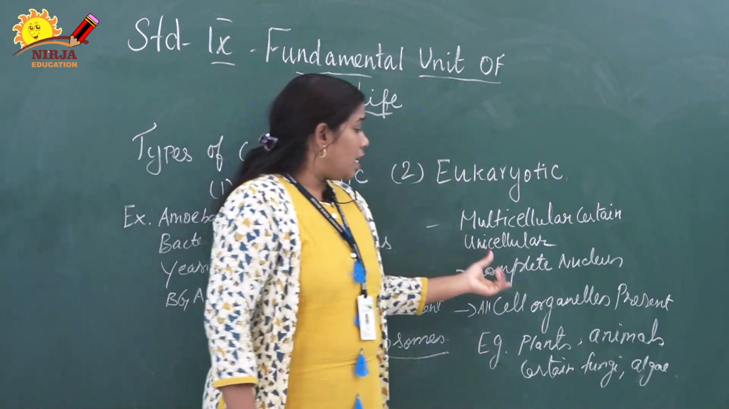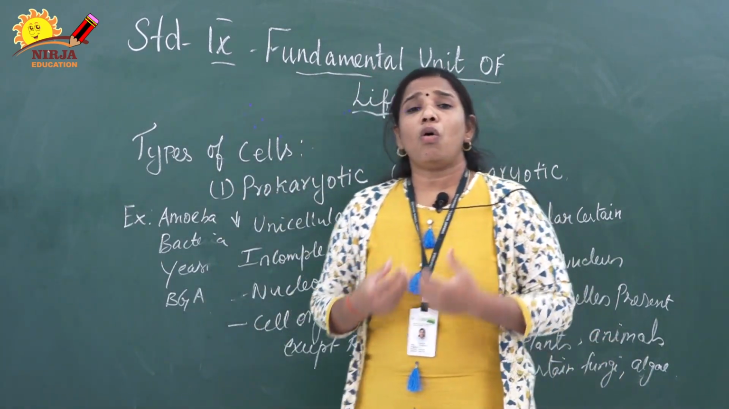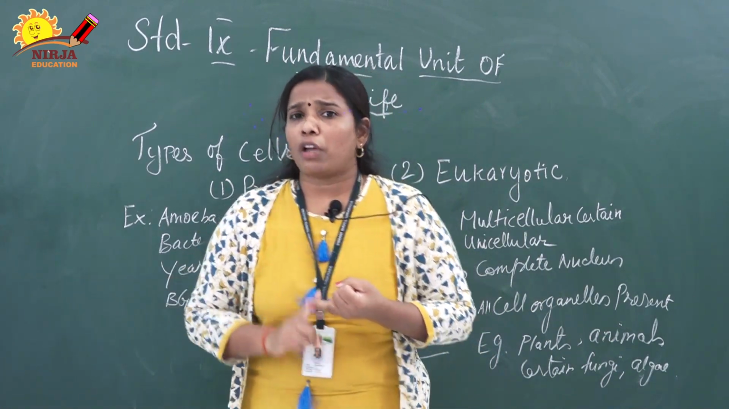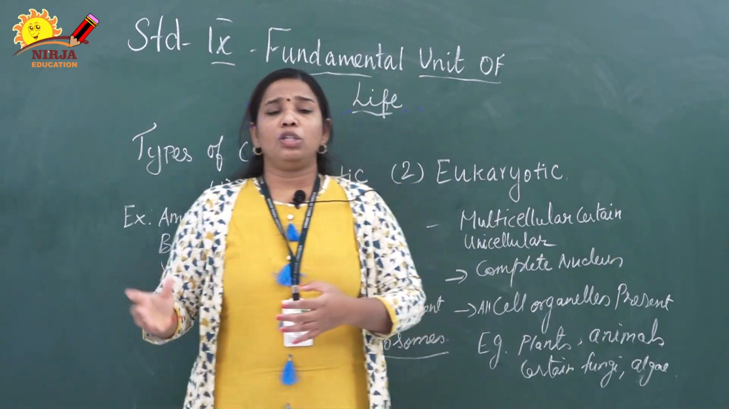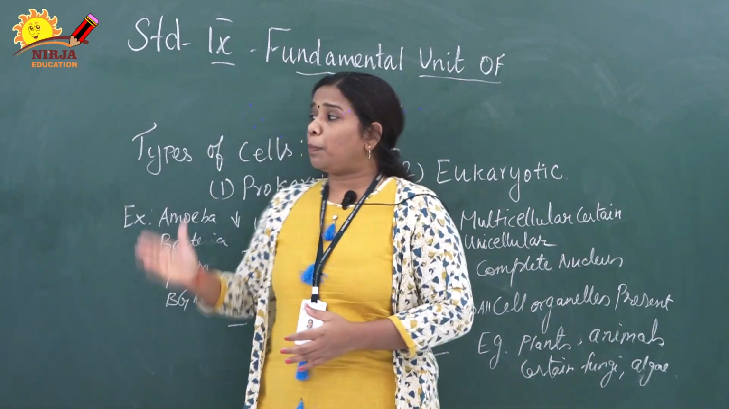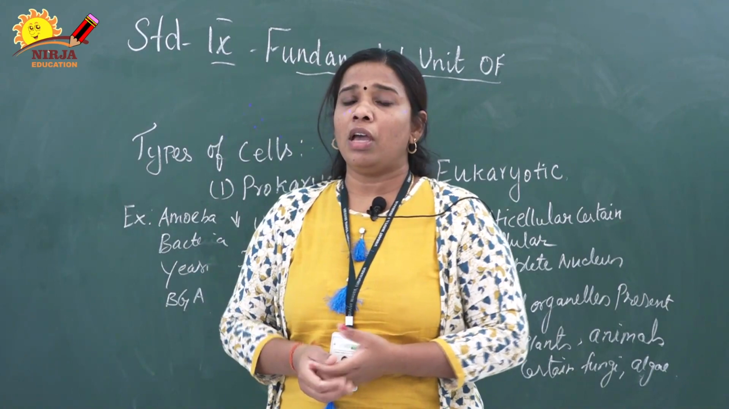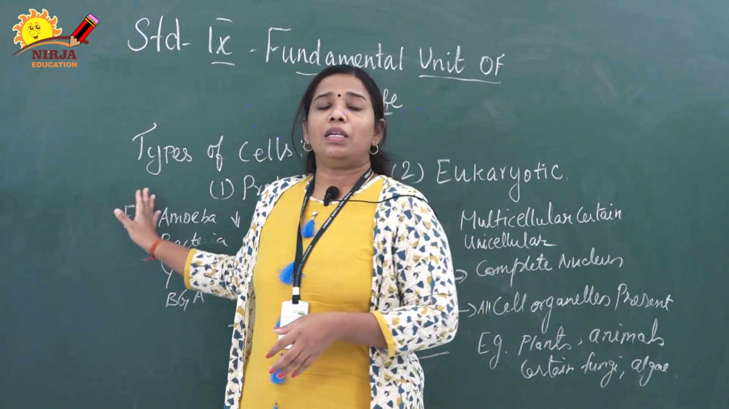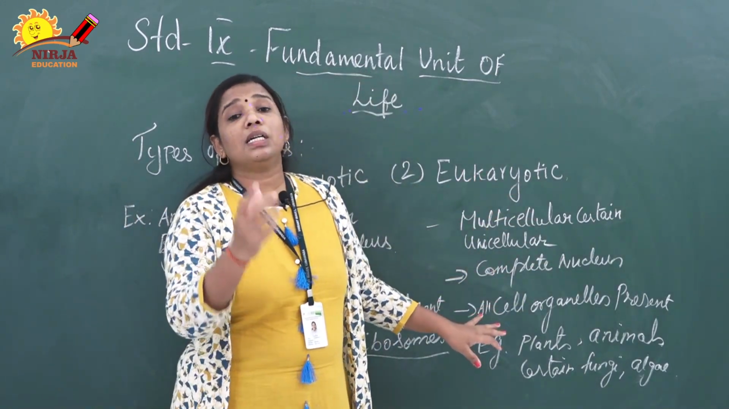Here a complete nucleus is present, as I told already. At the same time, all kinds of cell organelles like endoplasmic reticulum, mitochondria, Golgi apparatus, ribosome, etc. are present. Basically, prokaryotic cells are smaller in size because they are unicellular organisms. We can't see them with the naked eye; we need a microscope. Eukaryotic organisms are basically bigger in size.